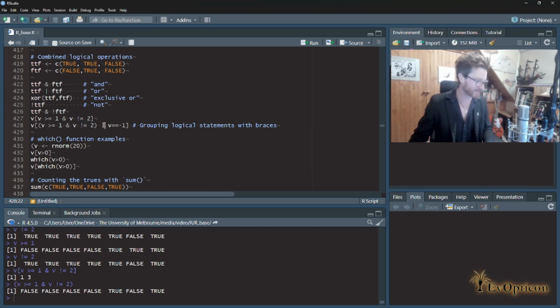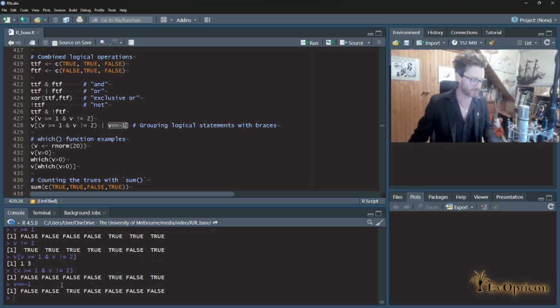This stuff drains your brain to teach, man. And then we've got this OR relationship with another vector that is going to be true when it's equal to -1. So this vector is ORed with that, and the ultimate vector is going to be true whenever either of these is true. And it can be both because it's not exclusive OR. Do you understand why? Think about it if you don't immediately get it.